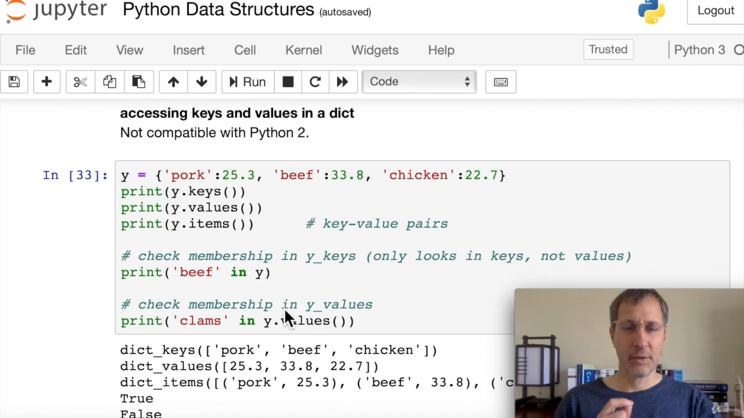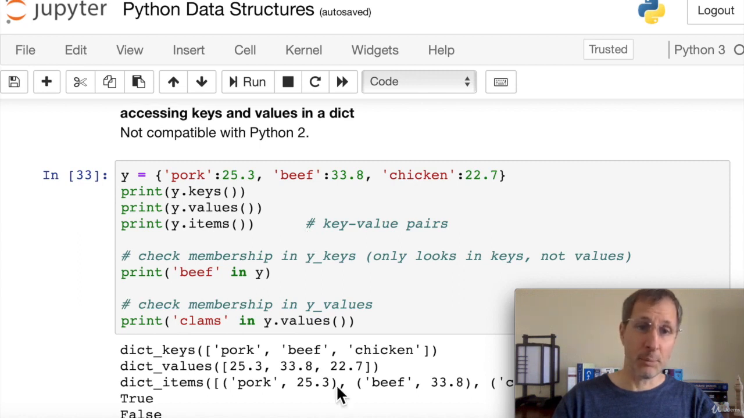So to access keys and values in the dictionary, you can access these separately or you can access them together. So here are a few different ways of doing that. We have this dictionary y with pork, beef, and chicken in it. Those are the keys, the strings pork, beef, and chicken. So if we do y.keys, we get a list of pork, beef, and chicken. It dumps these out as a list. If we do y.values, it dumps these out as a list, the values, those floating point values. And if we do items, we can say print y.items. It's going to print out all the key value pairs. So here it prints them out as a list of tuples or key value pairs.